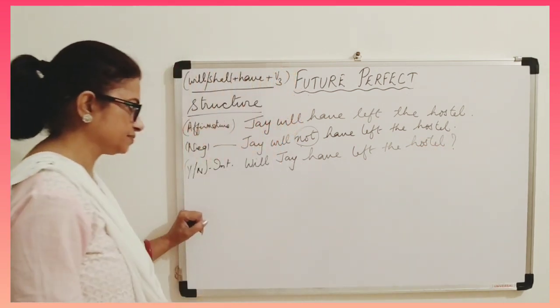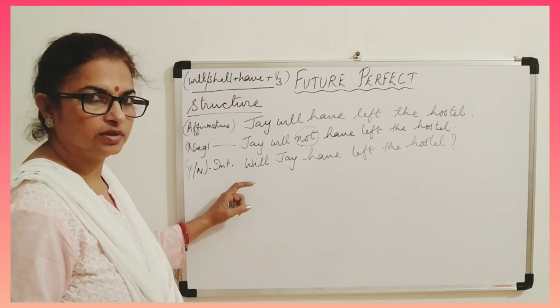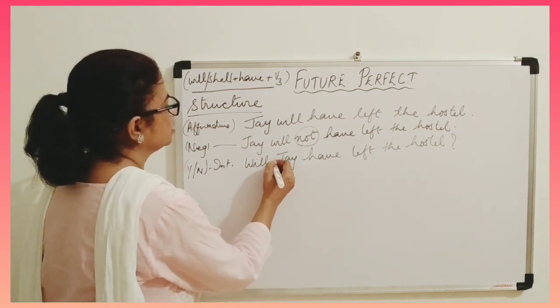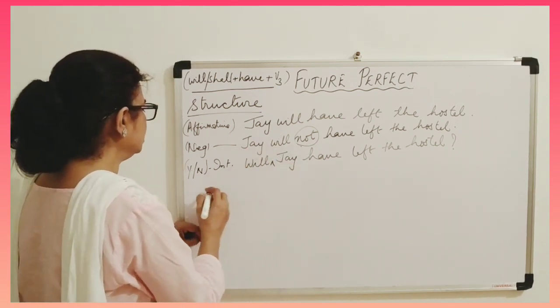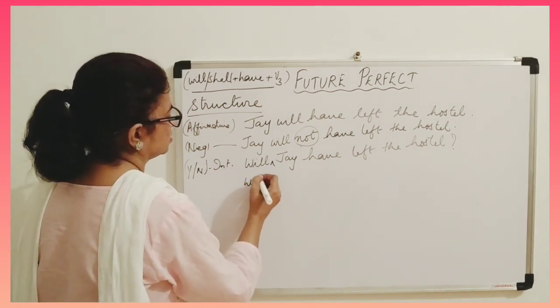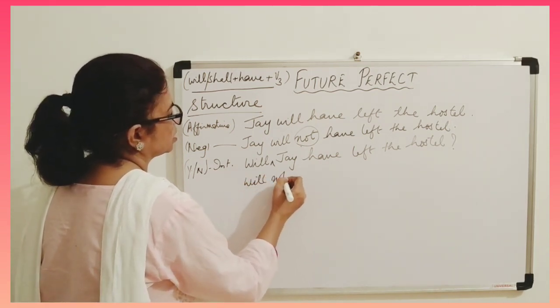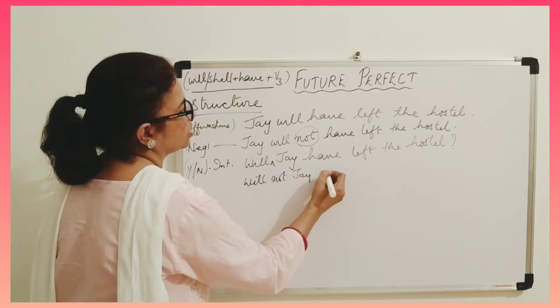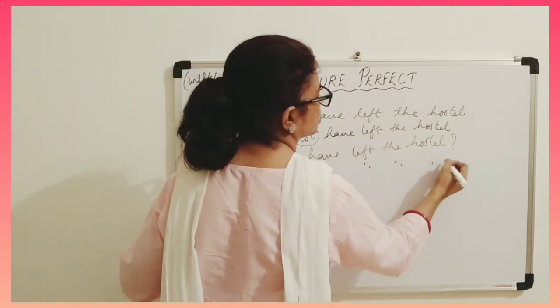Interrogation sign. Now negative, simple. Again, you will add the word not here. So, will not Jay have left the hostel?